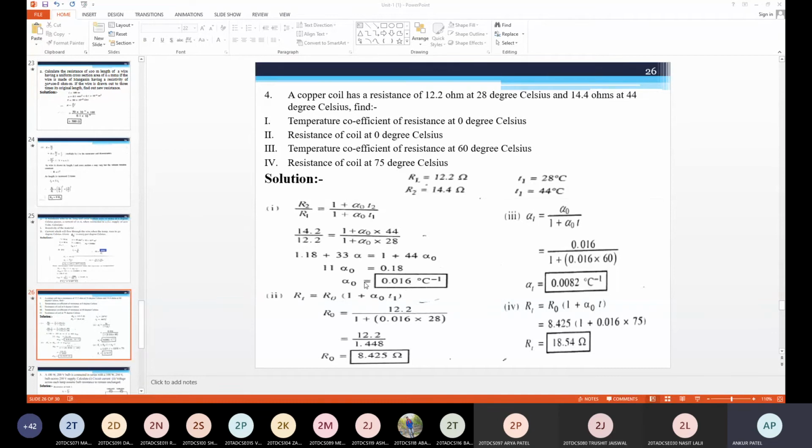You can also calculate along with me, in case there is some error or the answer is not right. Sometimes there are printing mistakes in books also, so you may not get exactly the same answer. If any error is there, you can tell me at any time. So alpha 0, we are getting 0.016 per degree Celsius by substituting these values. For getting the answer, you just need to practice.